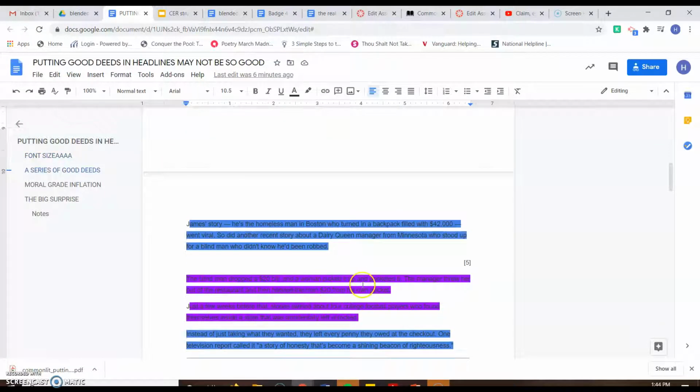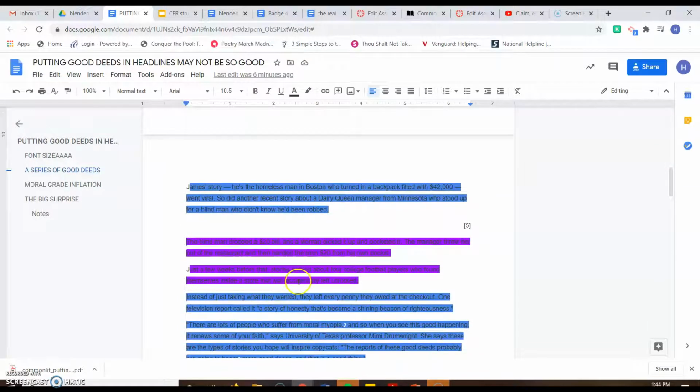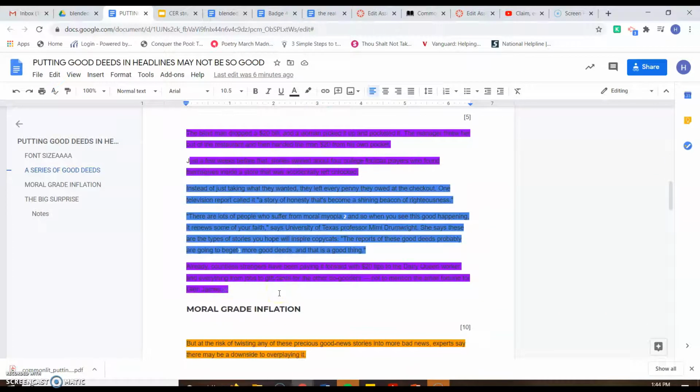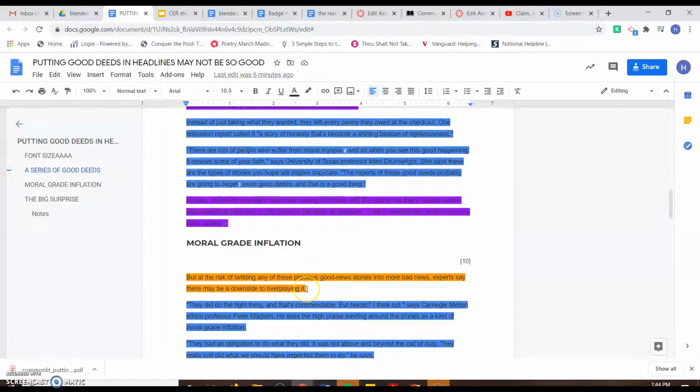This is reasoning. The author explains more about the story. This is more reasoning where the author is actually introducing this story, which is evidence. And then they end by reasoning. And then we have the next claim.